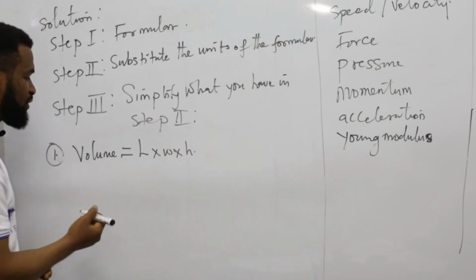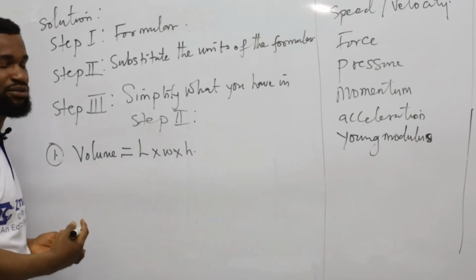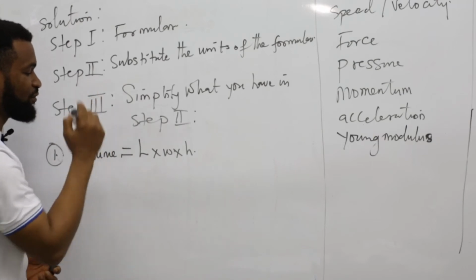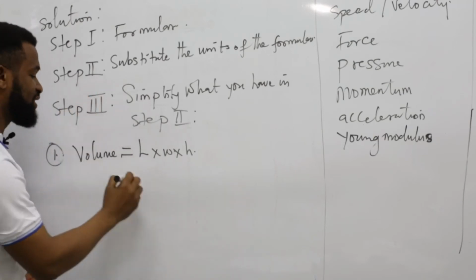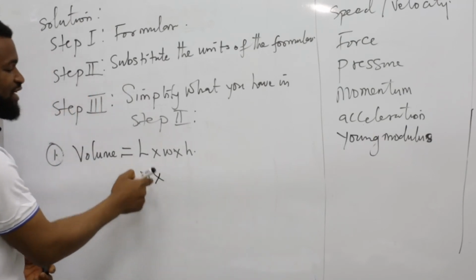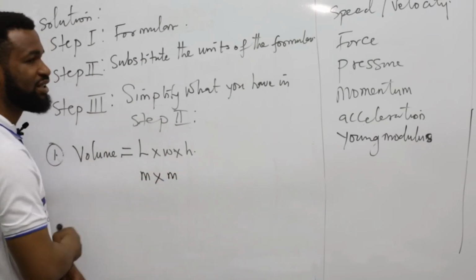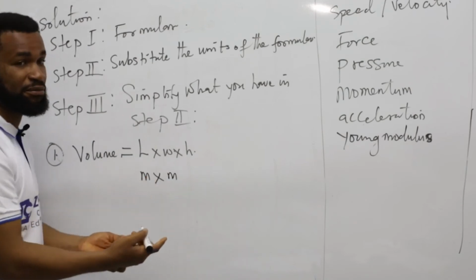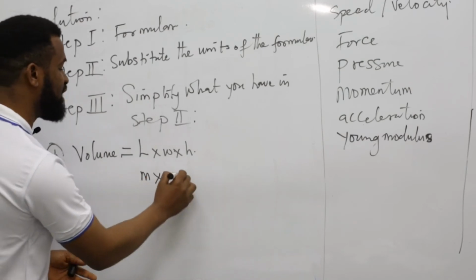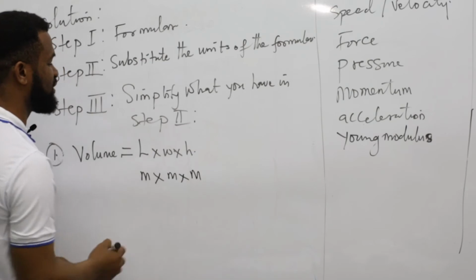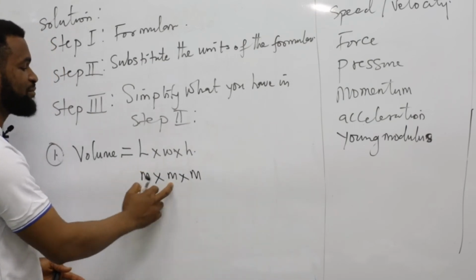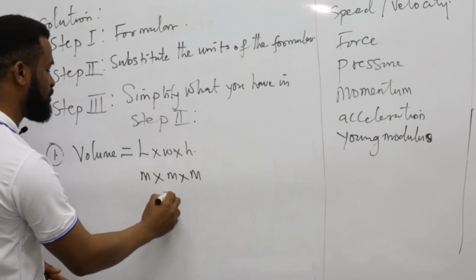Now, we go further. Step 1, I've written the formula. Step 2, you write the unit. The unit of length is m, times, width is also meter, or some people call it breadth, then times height is also meter. m times m times m is given as m cube.